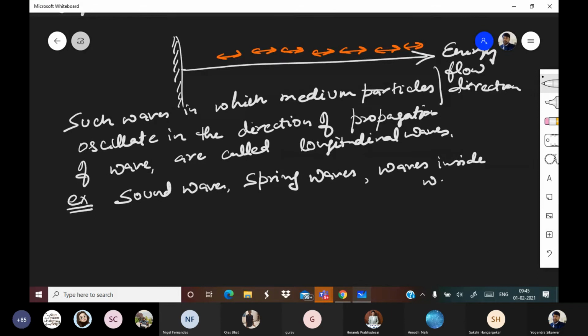So on the surface of water, listen very carefully, predominantly which waves are there? Transverse waves. But inside water, you have only and only which waves? Longitudinal waves.